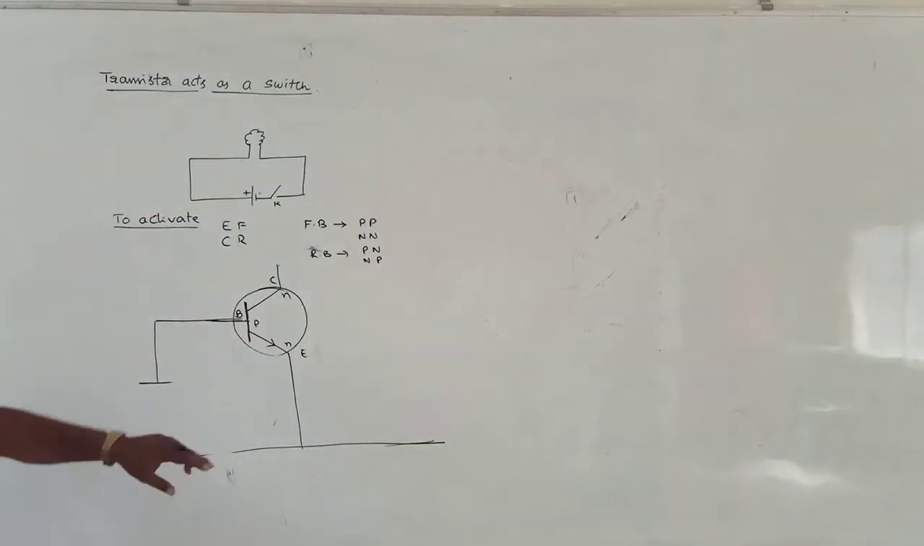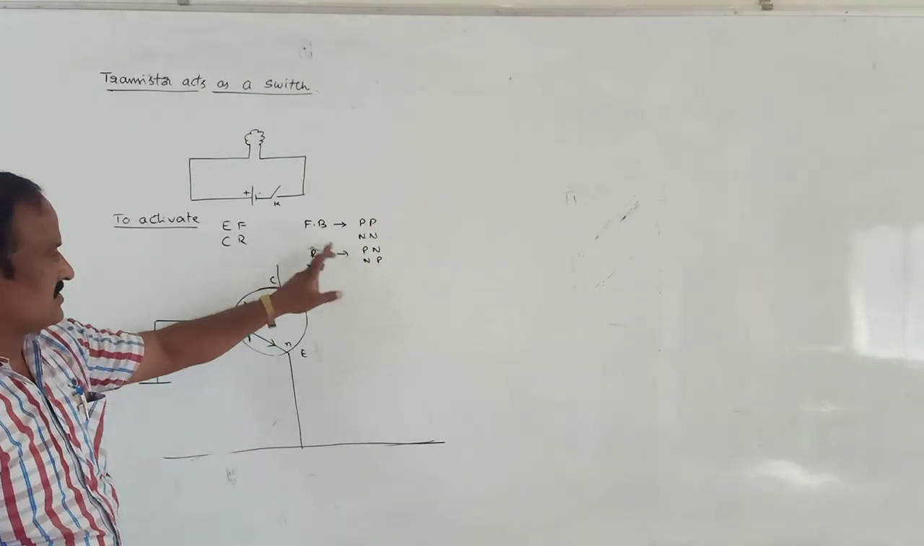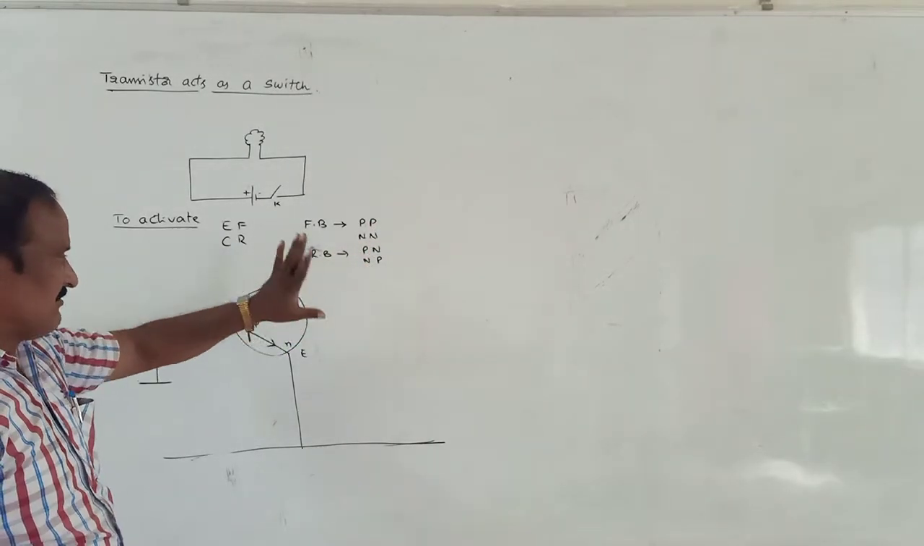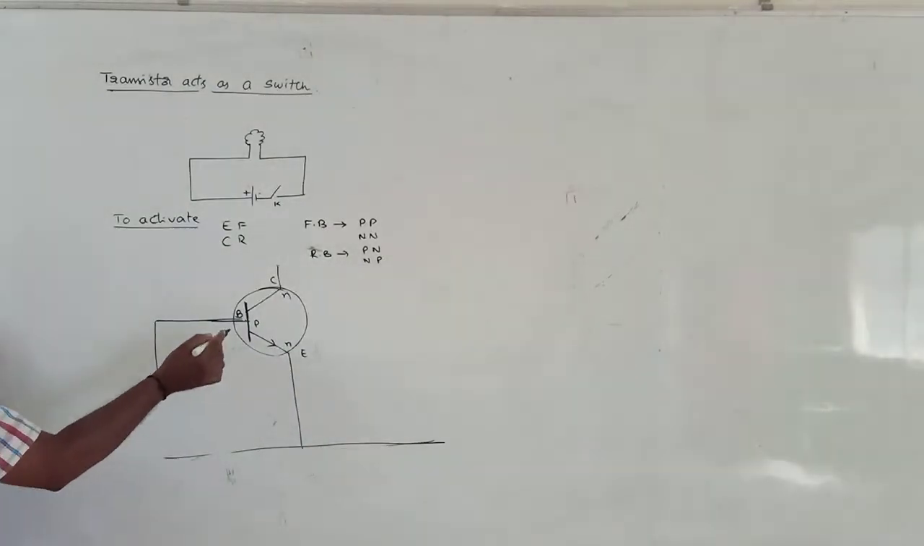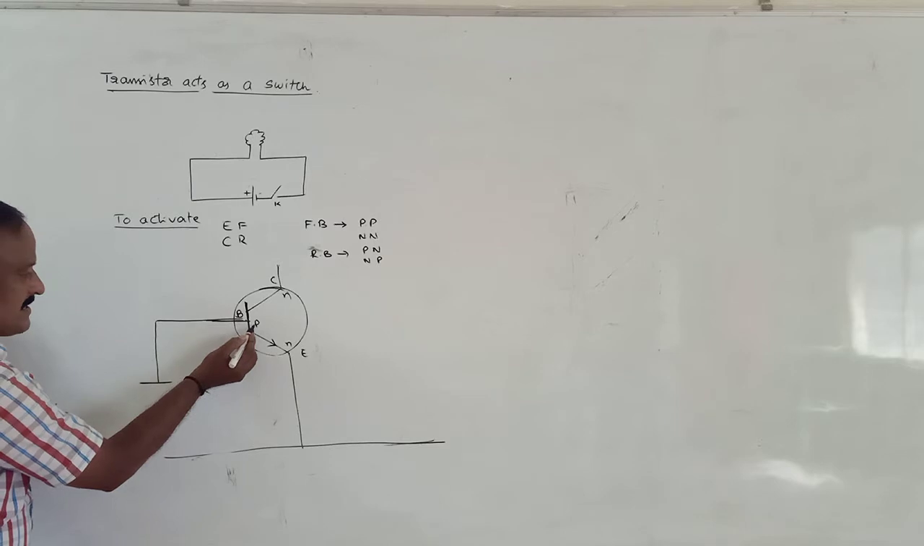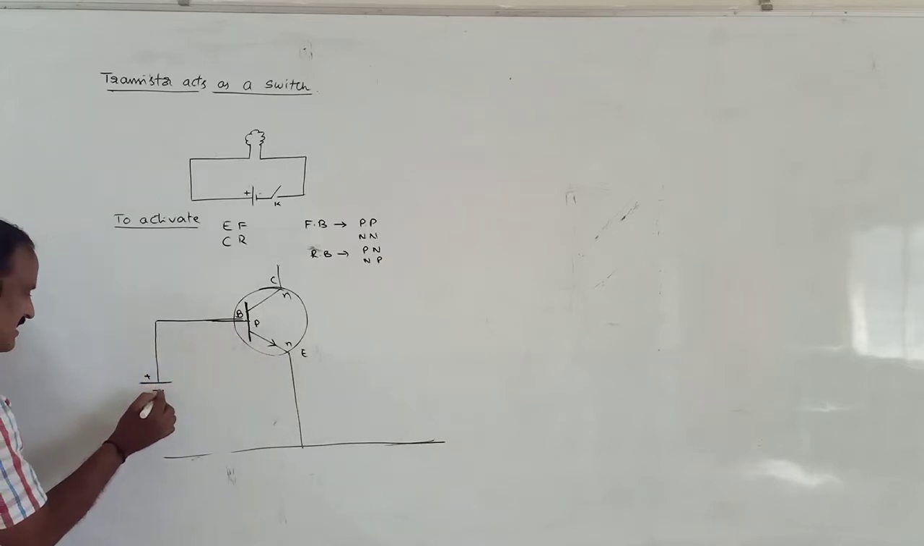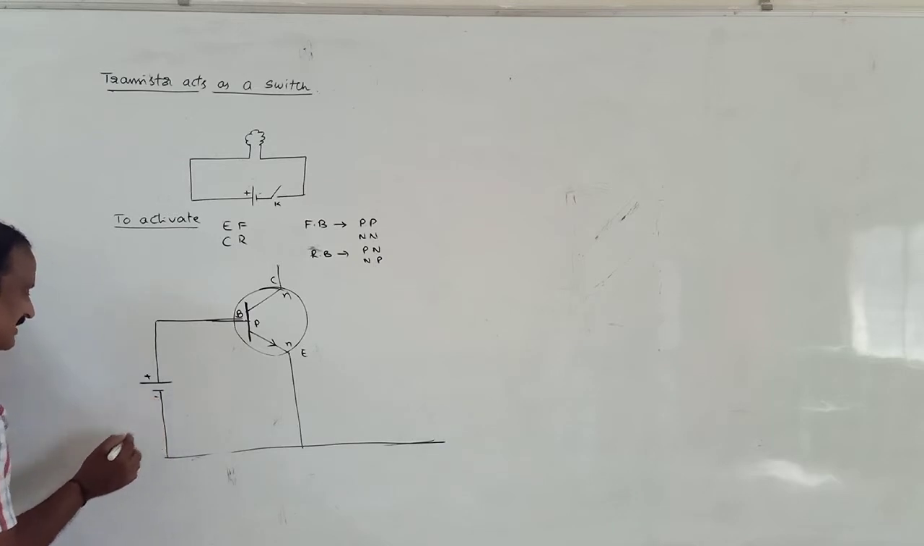P to p, n to n, it is in forward bias. P to n or n to p is in reverse bias. Remember the point. Here, this emitter diode must be in forward bias, which means the base is p type, and p type is connected to positive polarity and the remaining one is connected to negative polarity.